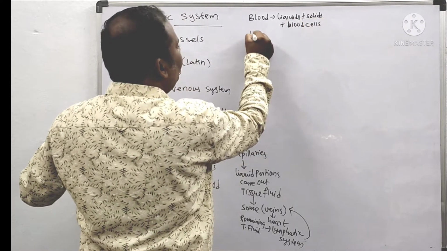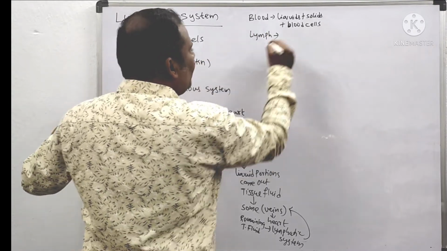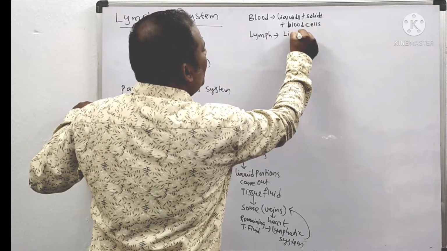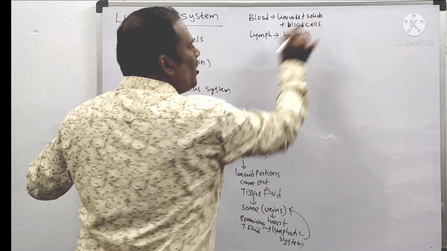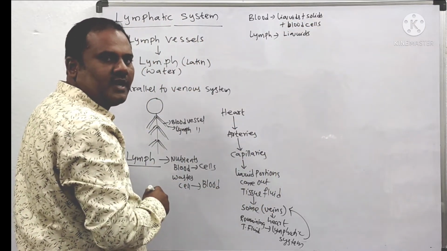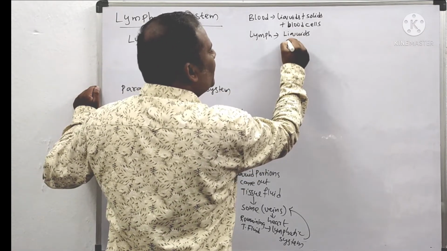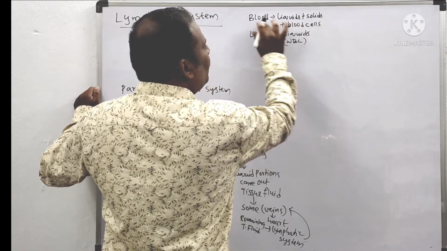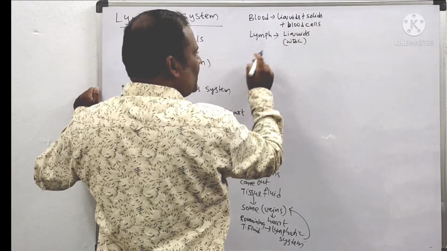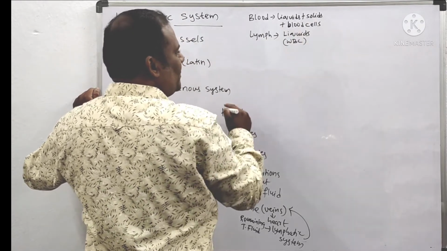Whereas lymph consists of only the liquids, no solids in them. And among the blood cells, only WBC cells are present, RBC cells are absent. But in the blood, RBC cells and WBC cells are both present. That is, in the lymph there are only liquids without solids and only WBC cells.